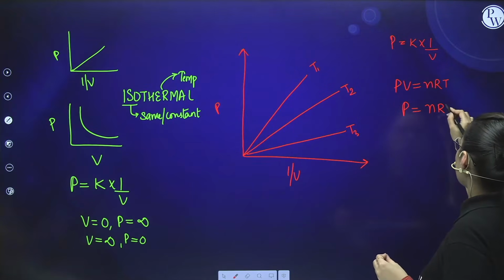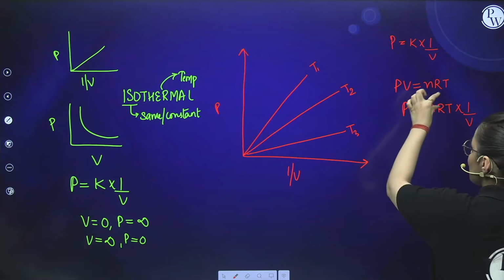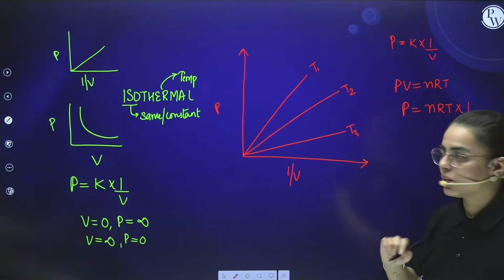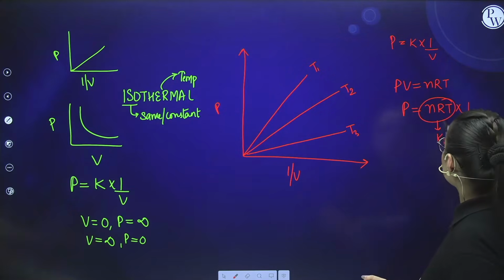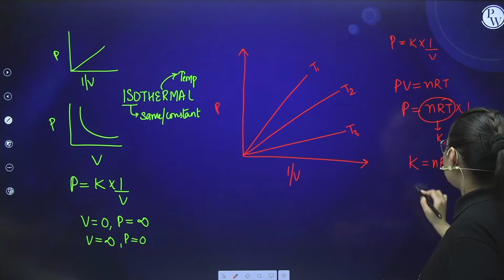Pressure is equal to nRT into 1 by V. Clear? Now here you know that n is constant, R is the gas constant, and T is also constant because it is isothermal. So we can replace it with K because these are constant. So what does K come out to be? K comes out to be nRT. That means K is directly proportional to temperature.